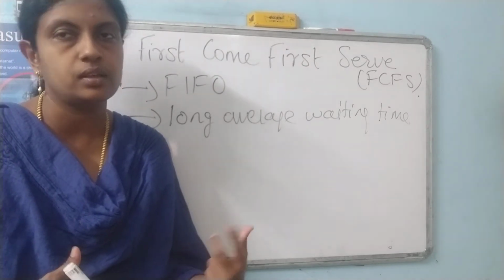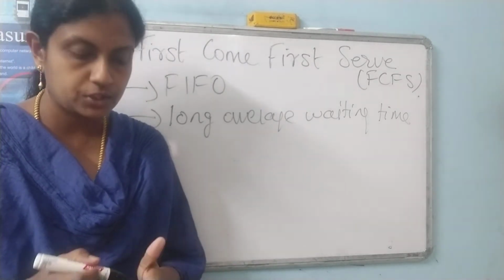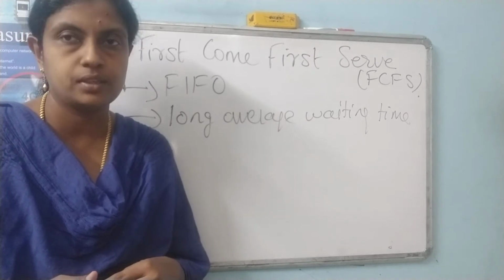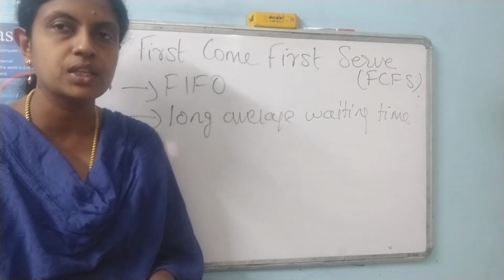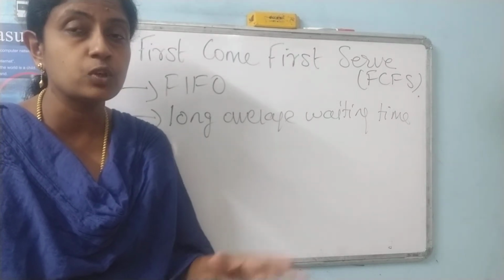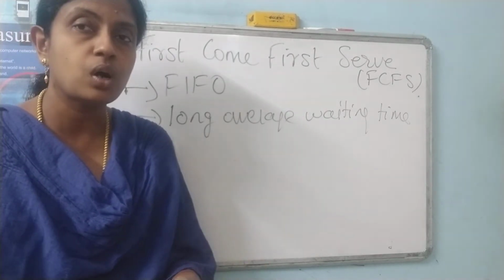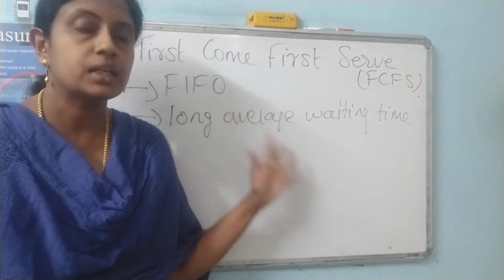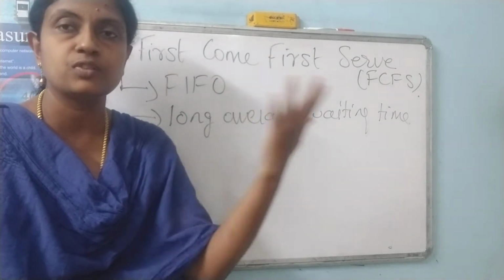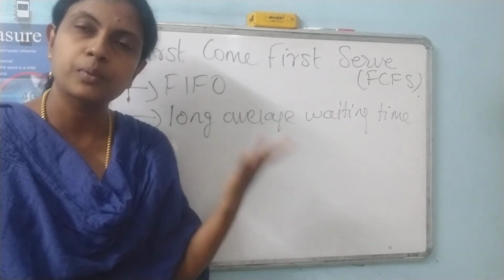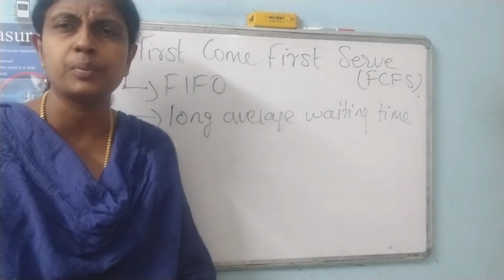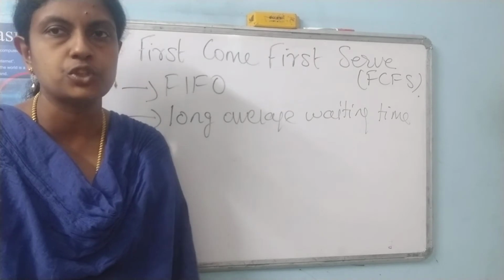This algorithm follows the nature of FIFO, first in, first out. You remember this concept from our data structures, when we discussed queues: the first which entered will go out first. In the same way, the process which enters first will be served first, given priority, and it completes the job and goes.